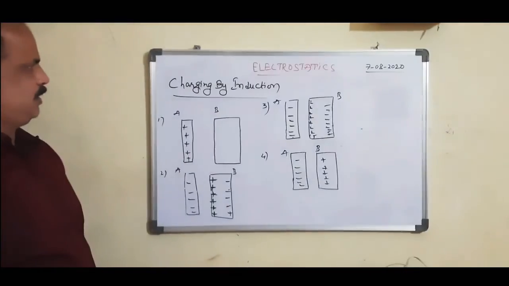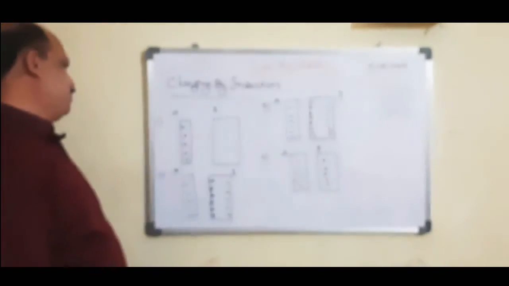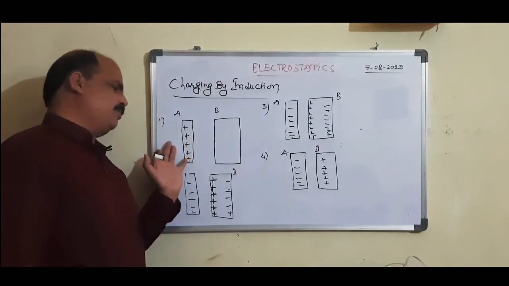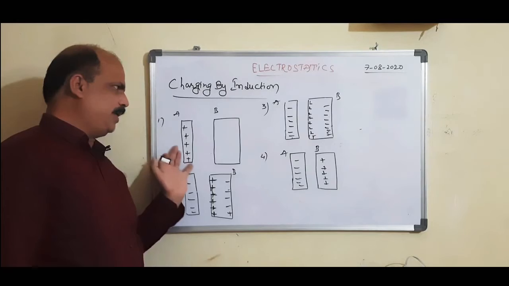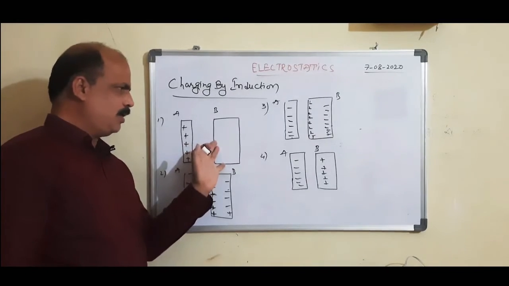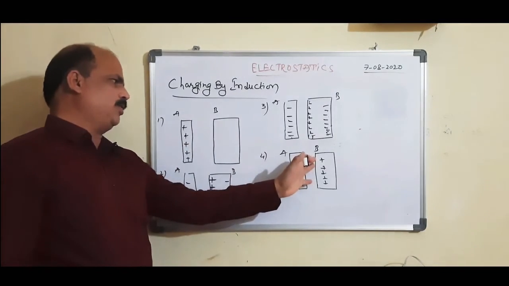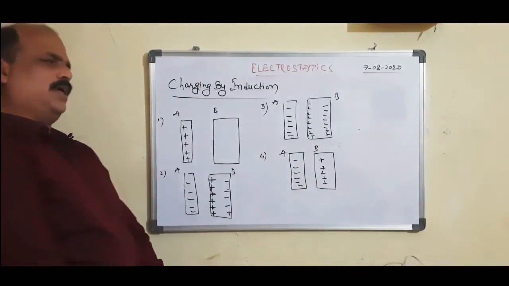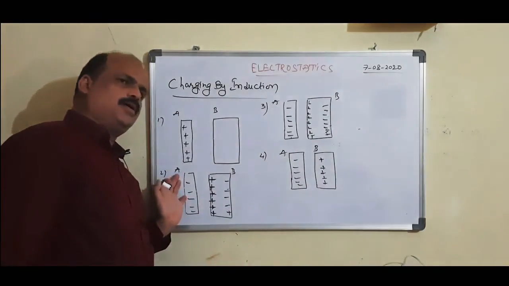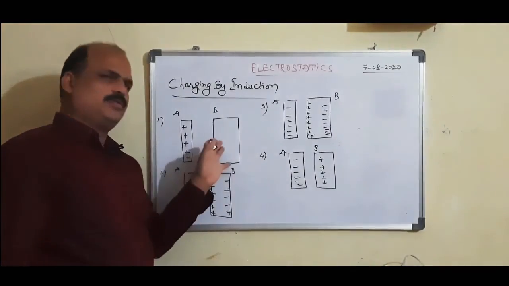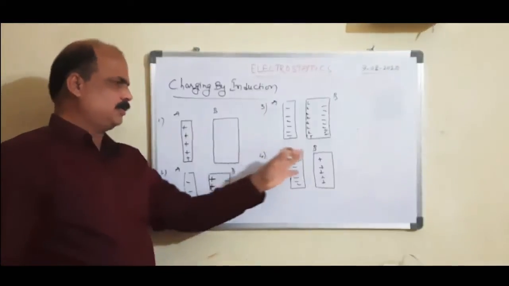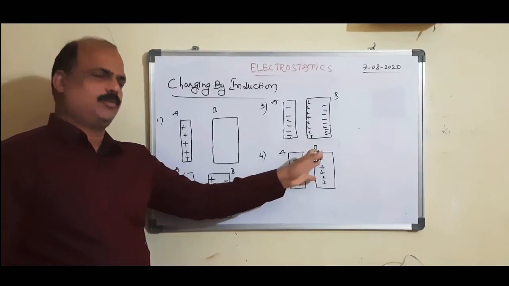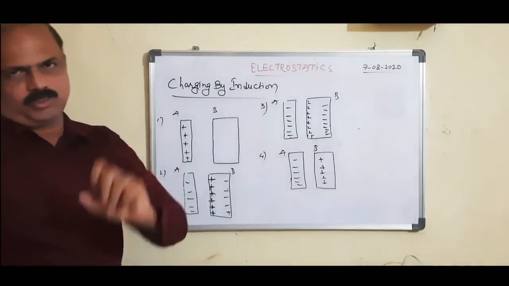This is what we mean by charging by induction. That means if a positively charged body is brought near to the uncharged body, that uncharged body becomes a negatively charged body. Next, if a negatively charged body is brought near to the uncharged body, then that uncharged body becomes a positively charged body. And a dissimilar charge is present.